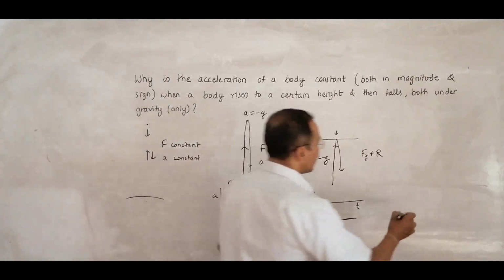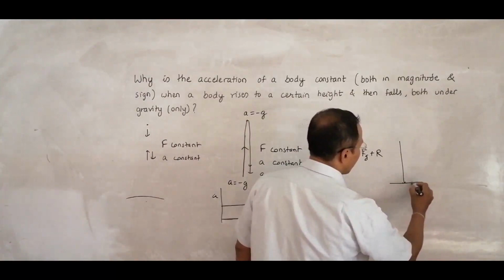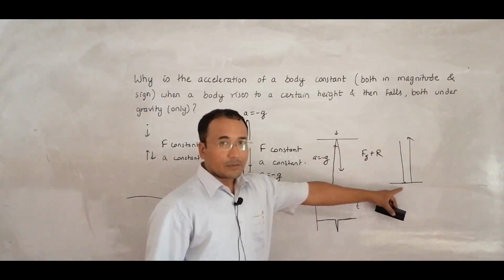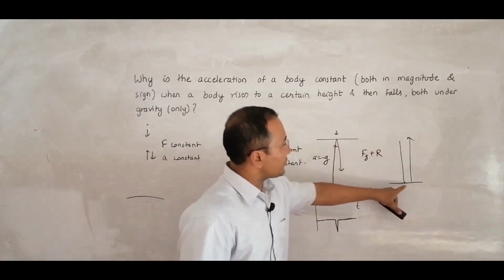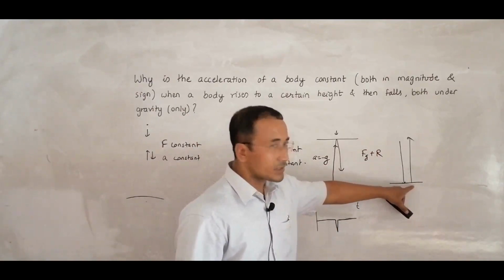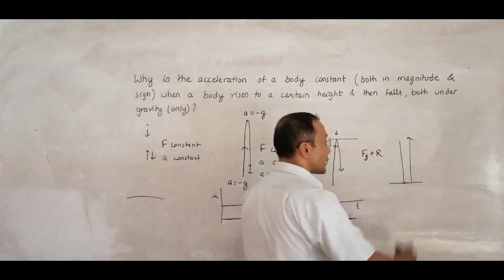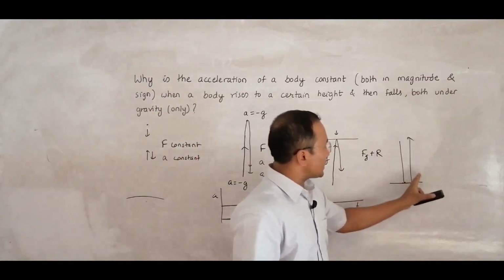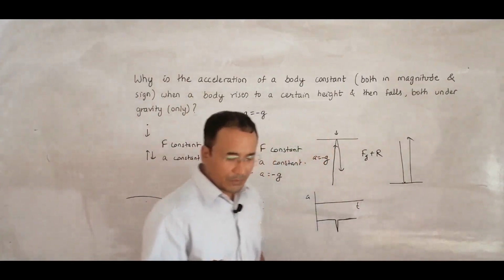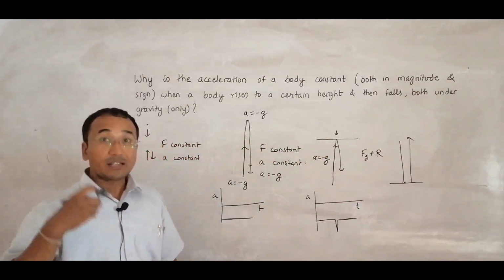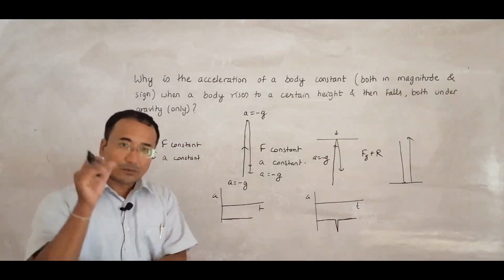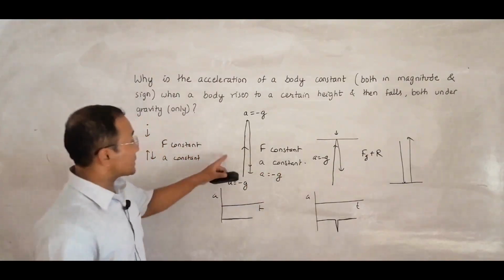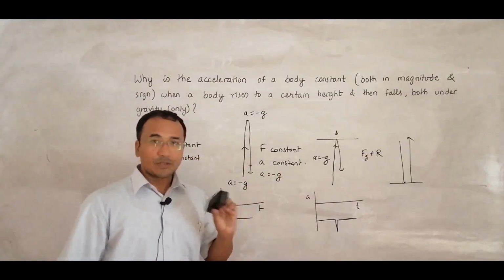In a similar manner, if I have a body like this and it strikes the ground and comes like this, at that time also we have got certain thing changing here, because it strikes. During striking there will be a great deal of force, anti-force actually. The force will be against the force of gravity, and then when it comes back again, there will be a force of gravity. So when there is some additional force in some direction, it will add up, otherwise it will not add up or subtract. So that's why in this case the force is constant, and that's why A should be constant.